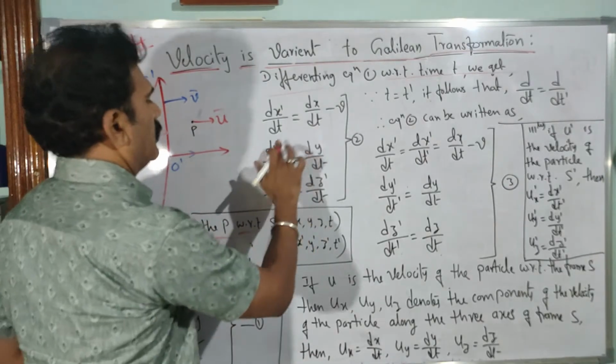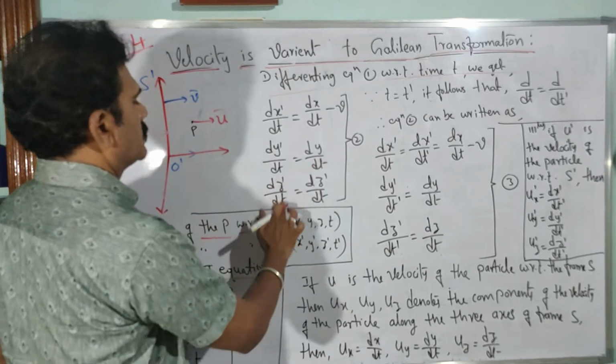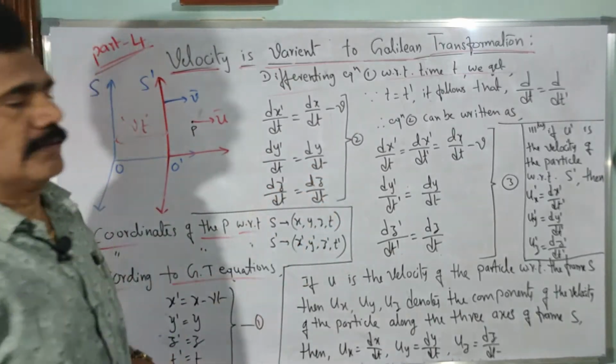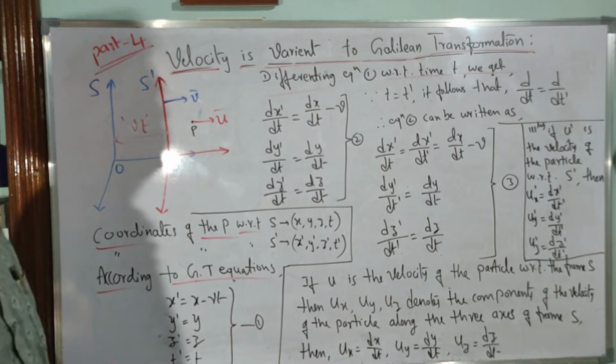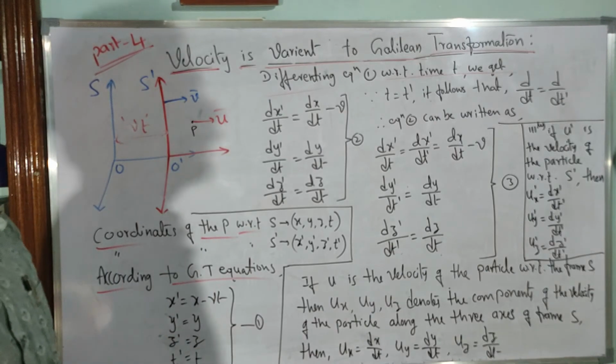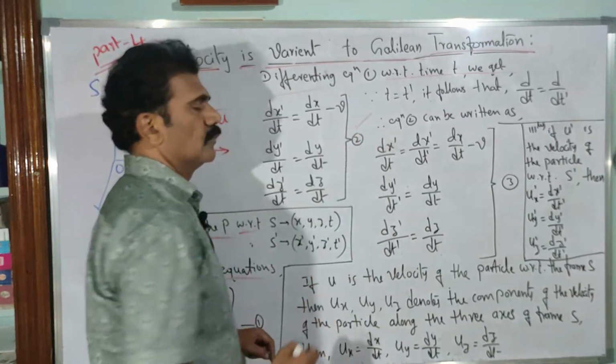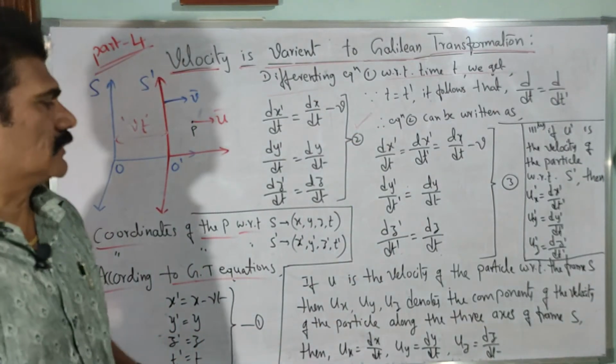Just write about dy dash by dt, dy by dt, dz dash by dt, dz by dt. So that's it, isn't it? You are applying the differentiation on either side with respect to time t, correct? Now this is the set of equations 2, after differentiation.